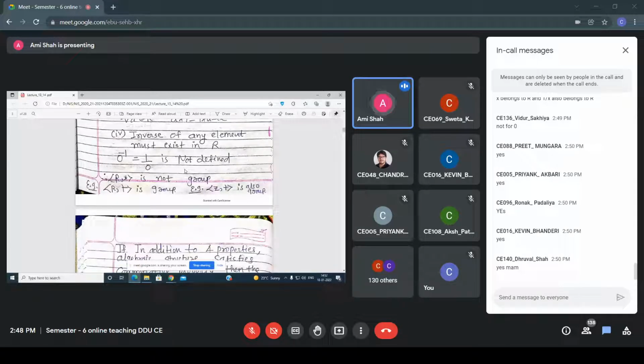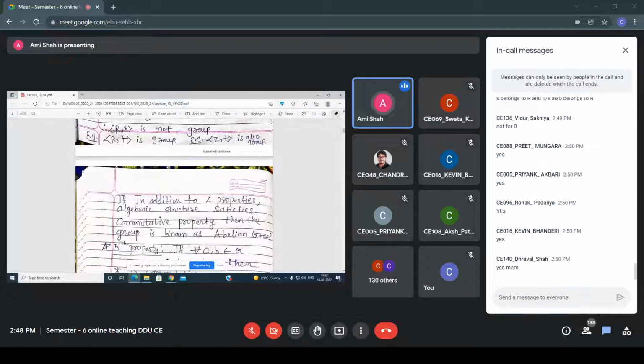Now the another group, that is abelian group. So in this abelian group, in addition to these four properties of the algebraic structure, if it satisfies the commutative property, then that group is known as an abelian group. So, sorry, just wait.